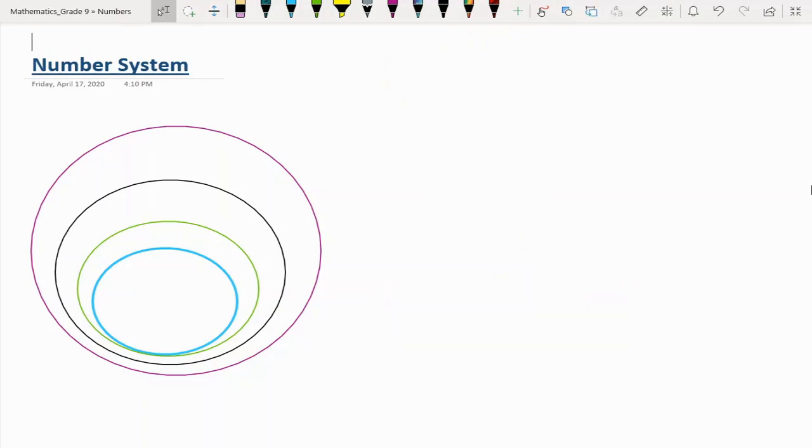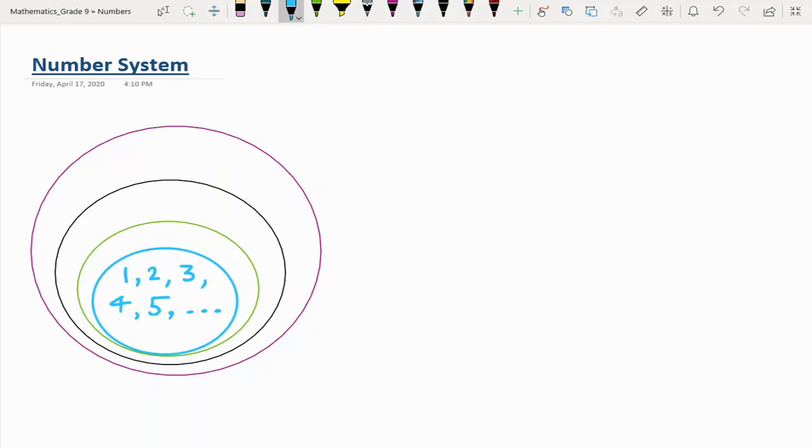Let's consider this to be a whole universe of numbers where we divide these numbers into different categories known as sets. So we'll start with the smallest set of numbers, that is the counting numbers 1, 2, 3, 4, 5 and so on.